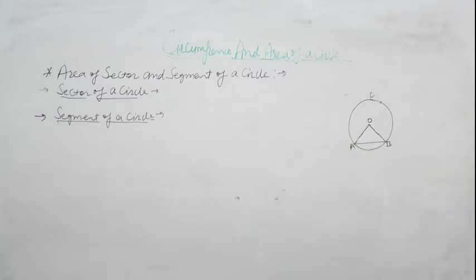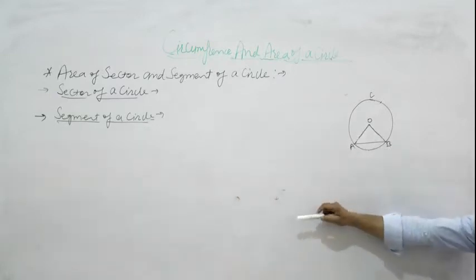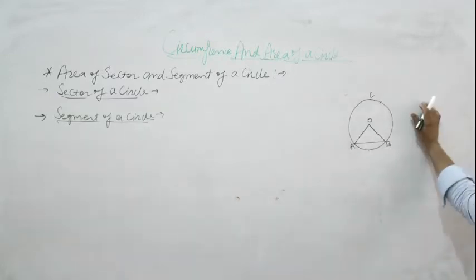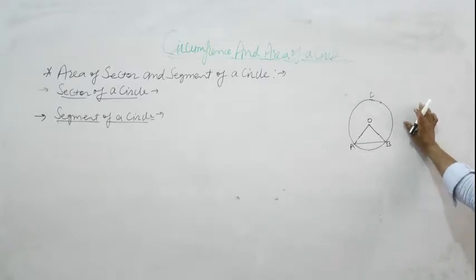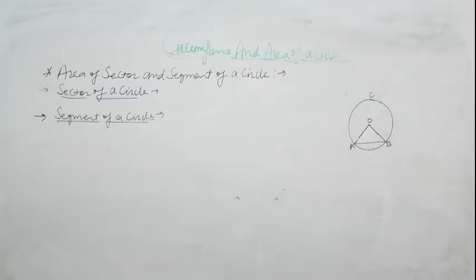Now segment. Segment of a circle. The part, oblique portion of circle which is bounded by chord and corresponding arc.